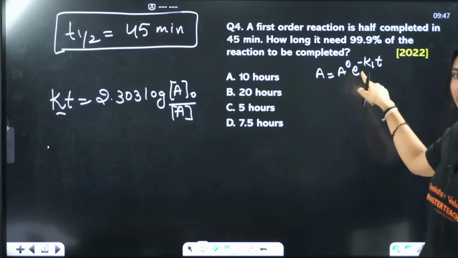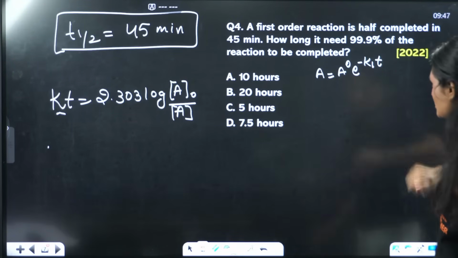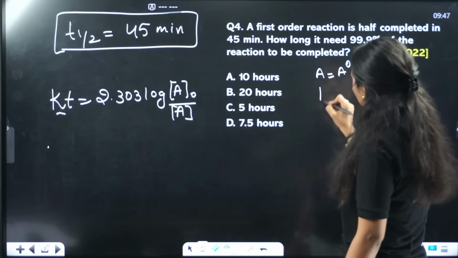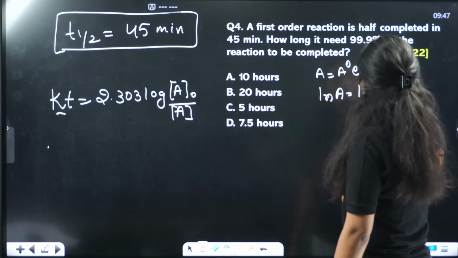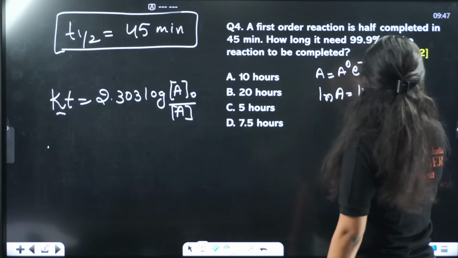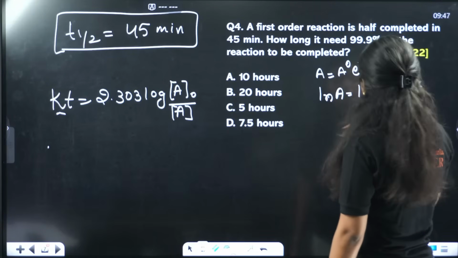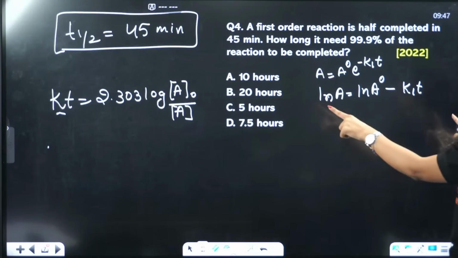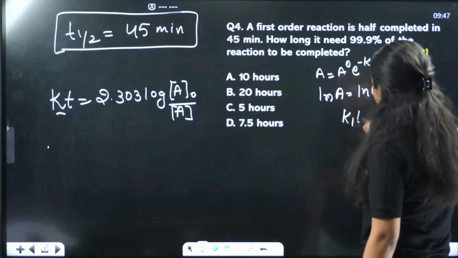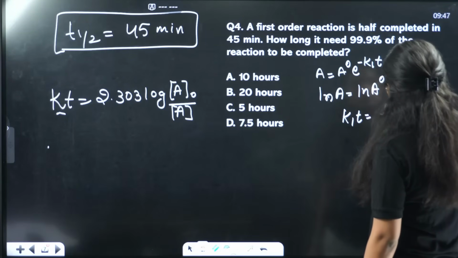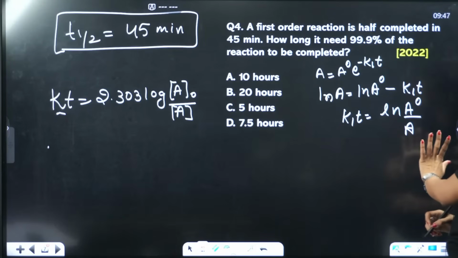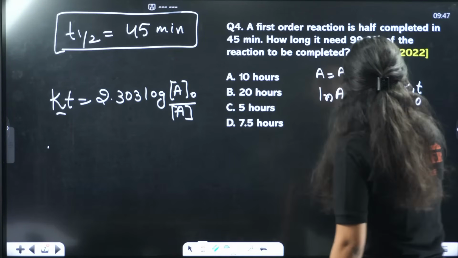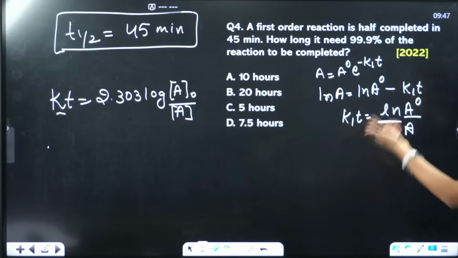K1 is the rate constant of the first order reaction. So what I did here, I took logarithm. ln A will be equal to ln of A naught minus K1 times T. So if I just take it on the left hand side, this is the expression that will become, right? And I need to convert this natural logarithm into log to the base 10.